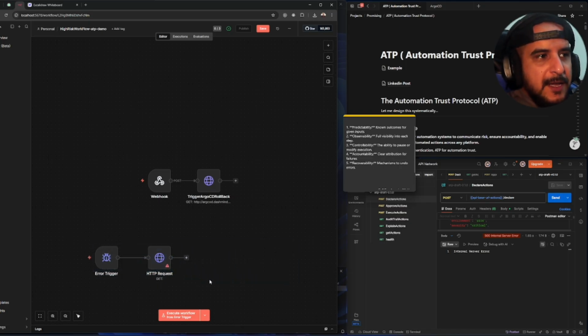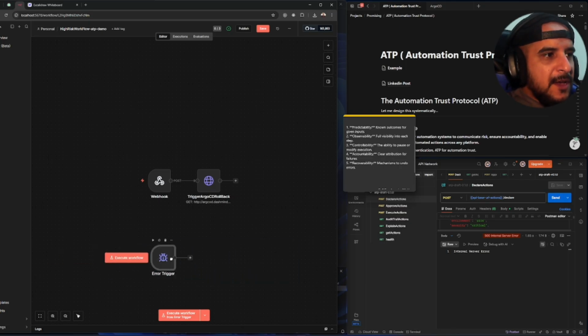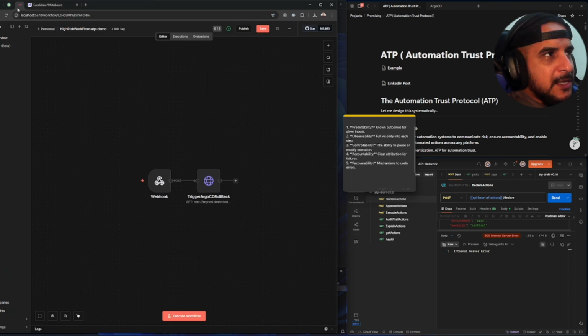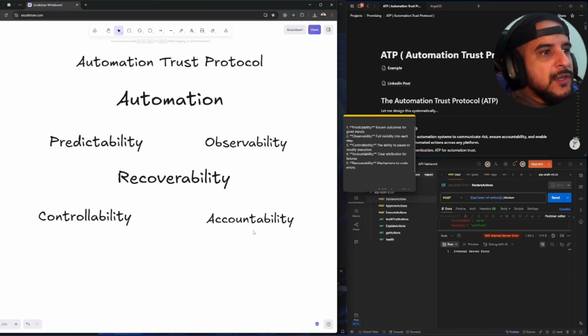I know n8n is not the typical solution used for infrastructure, but why not? It works, right? It's not about the tool, let's say DevOps engineer master. There are other tools like Ansible and Terraform to automate the infrastructure. But it works, so the solution works, but that's not the point. The point is recoverability. For example, with agentic AI, let's say we created a humanoid that wipes the floor. That's the only task the humanoid does, just wipe the floor, right?